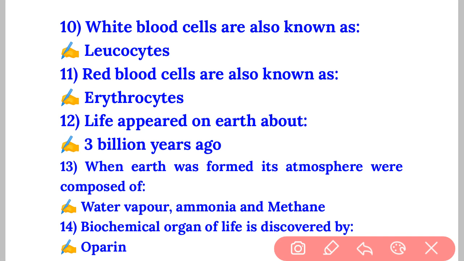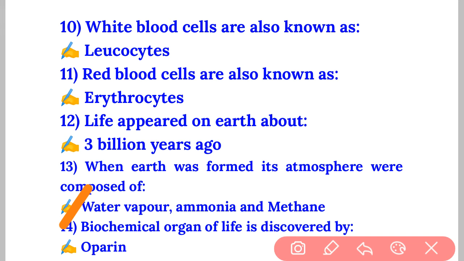Going to the next question, question number 12, the life period of earth, it is also one type of geography question. The answer is 3 billion years ago. Question number 13, when earth was formed, its atmosphere was composed of. The answer is water vapor, ammonia and methane, mainly three gases.